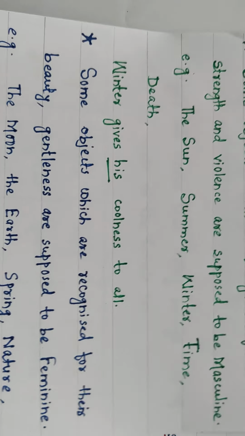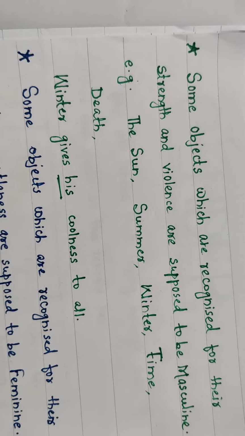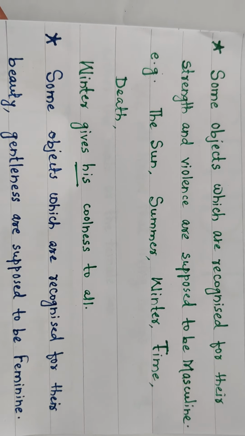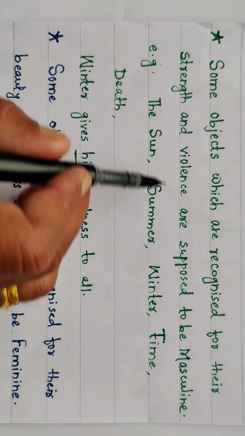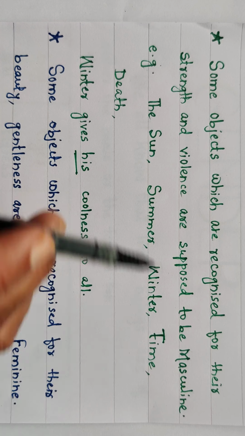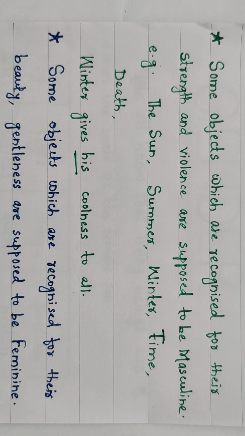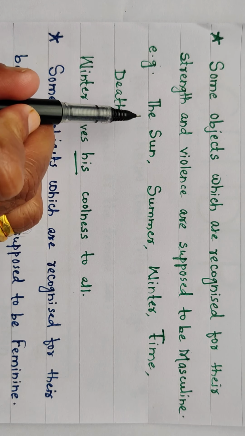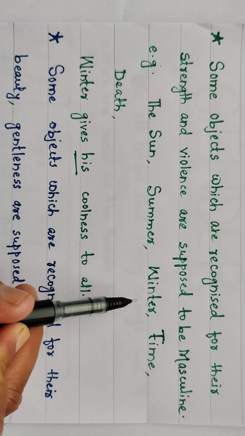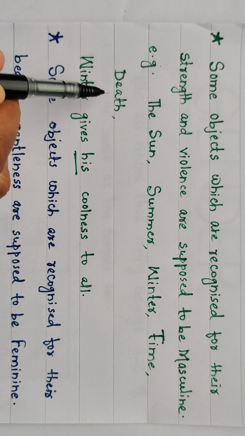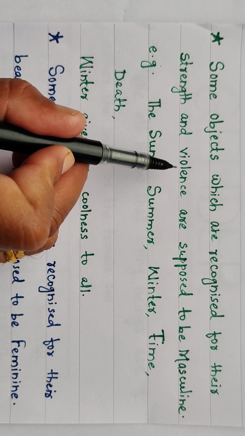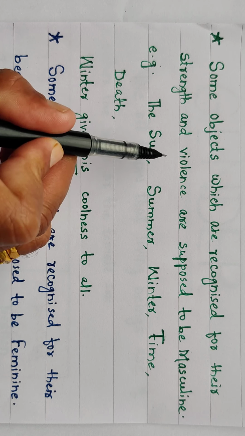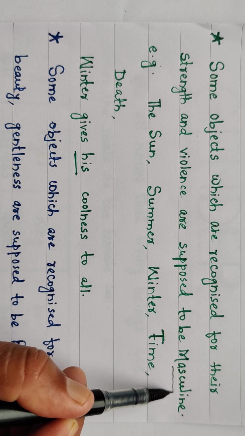Now some facts about gender. Look here, some objects which are recognized for their strength and violence are supposed to be masculine in gender. For example, the sun, summer, winter, time, death. All these words are recognized for their strength and violence. So they are supposed to be of masculine gender.